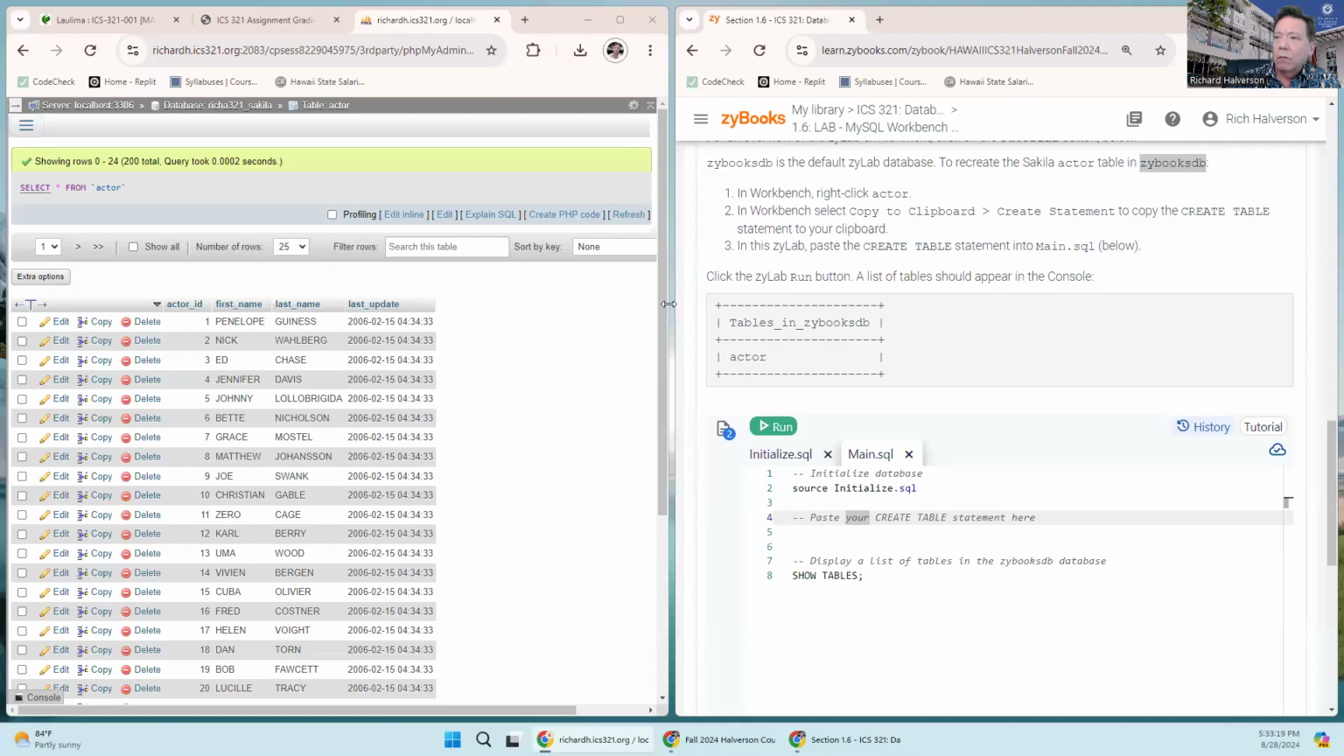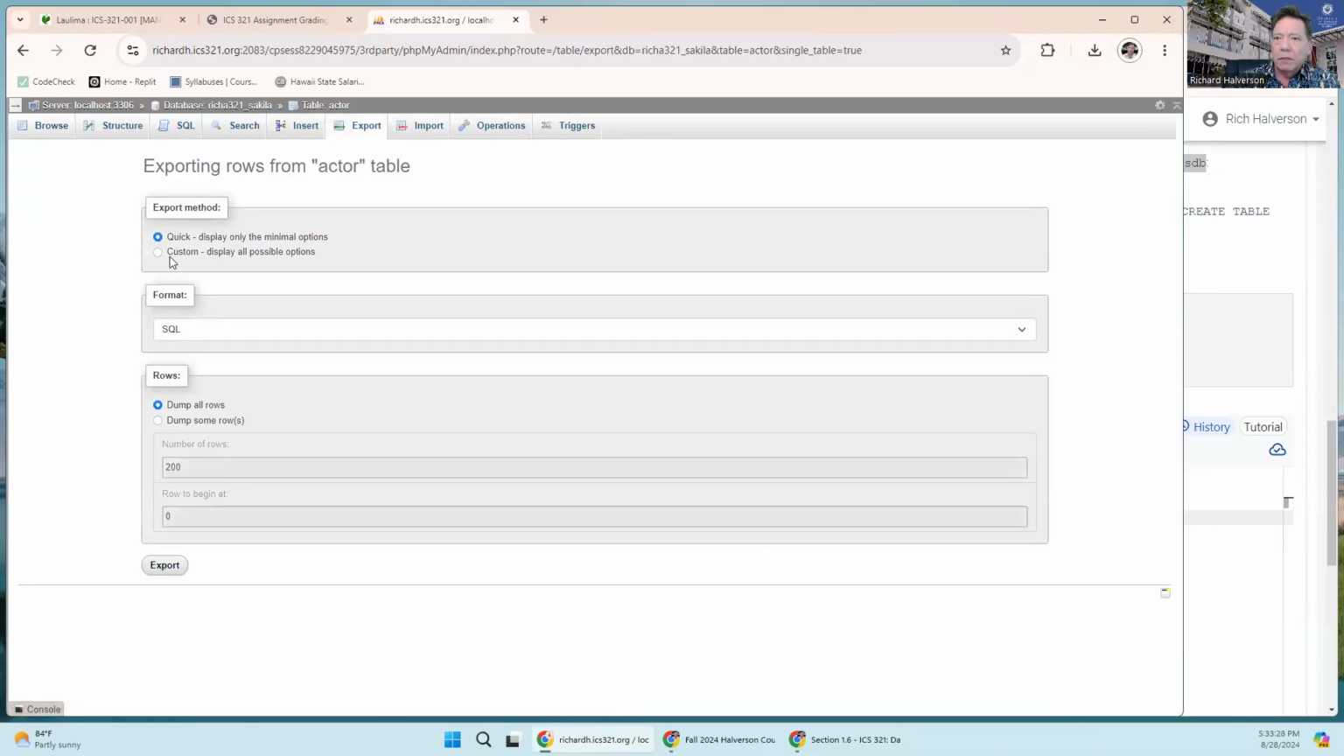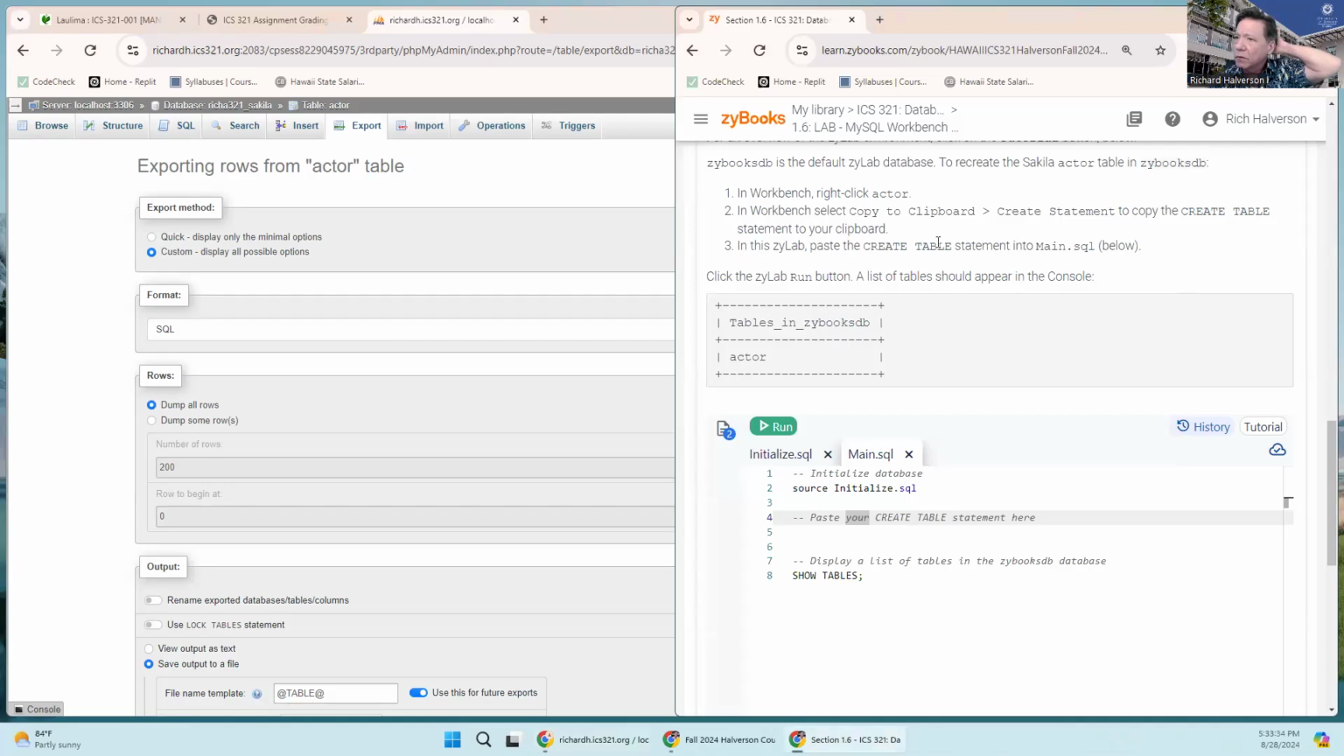I'm gonna open this up. There's probably a zillion ways to do this, but okay, so I've got this actor table. I'm gonna click on export, and I'm gonna just say custom so I can see what I'm doing. And see, what am I supposed to do? Am I just supposed to do the create table statement? I don't need to include any data, do I? I don't think I do.